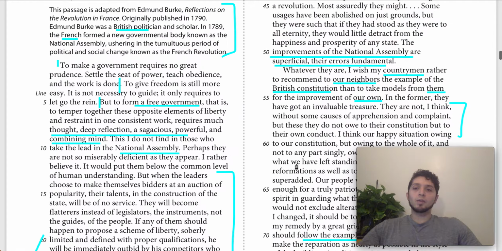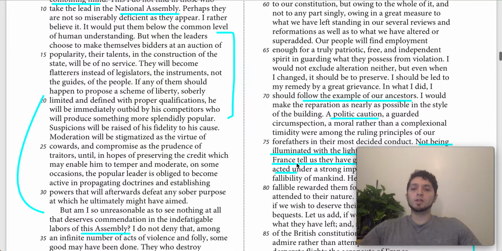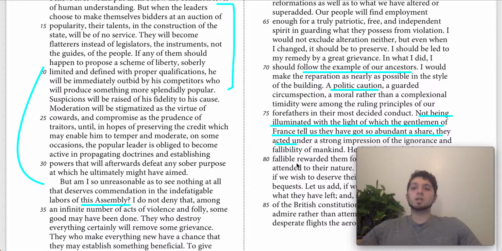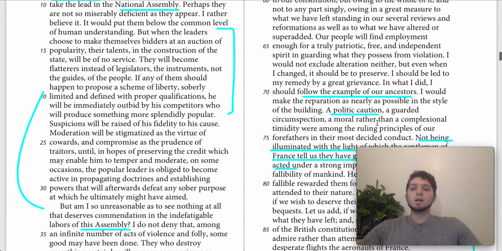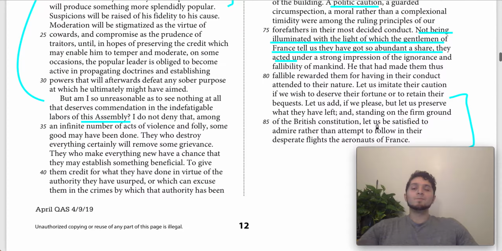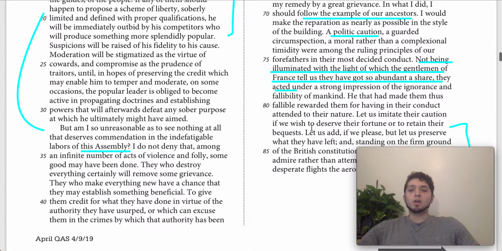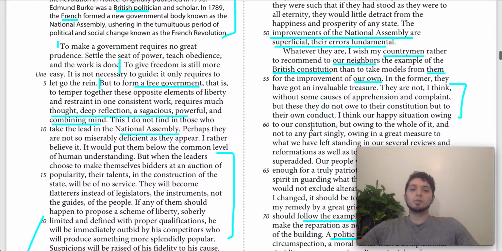So the third paragraph, again, is just praising the Constitution for the fact that it's a solid foundation, for the fact that it takes into account human nature and human ignorance, and it's a better solution to governance than the French, than the National Assembly, which the French have adopted. And he's saying, don't be seduced by all the romance and the charisma of the movement. Instead, you should understand the importance and the value of the British Constitution.